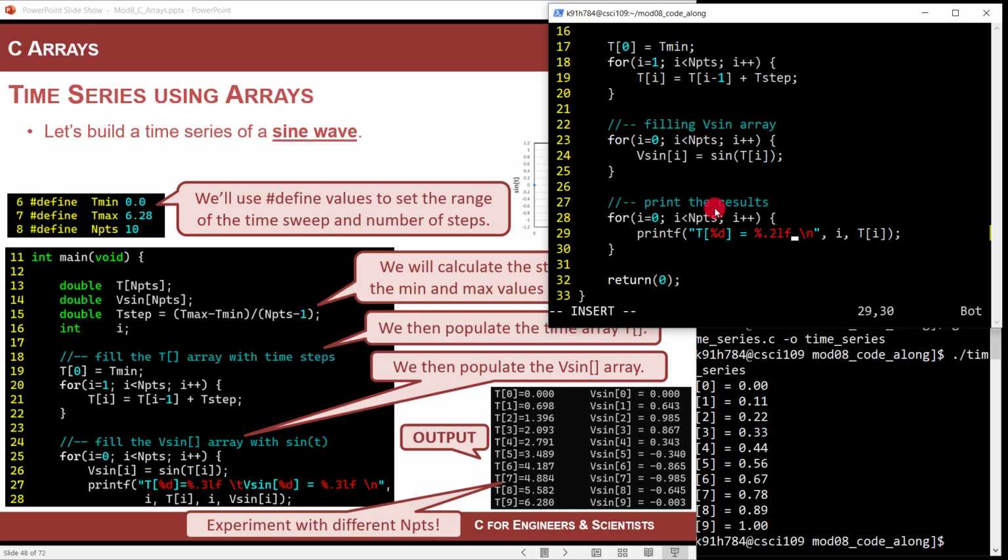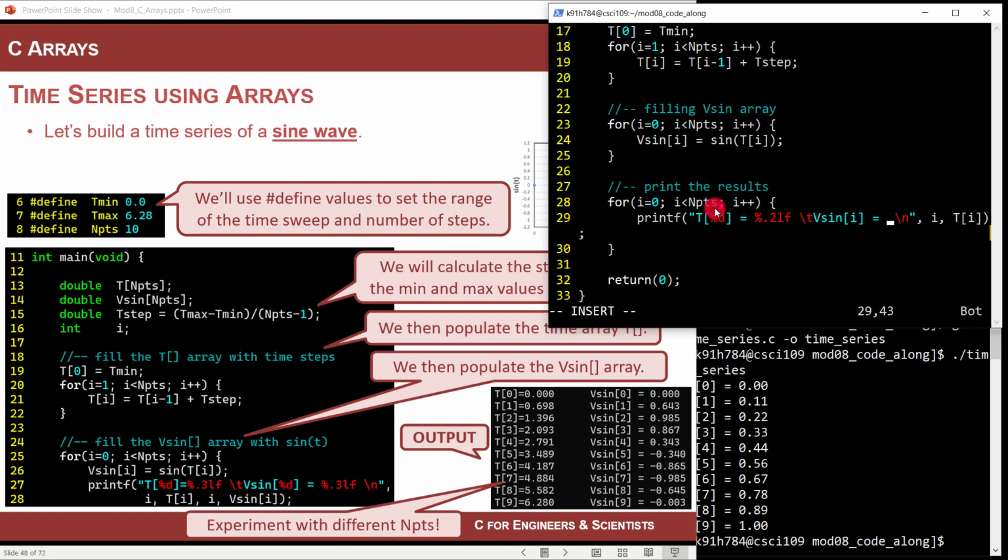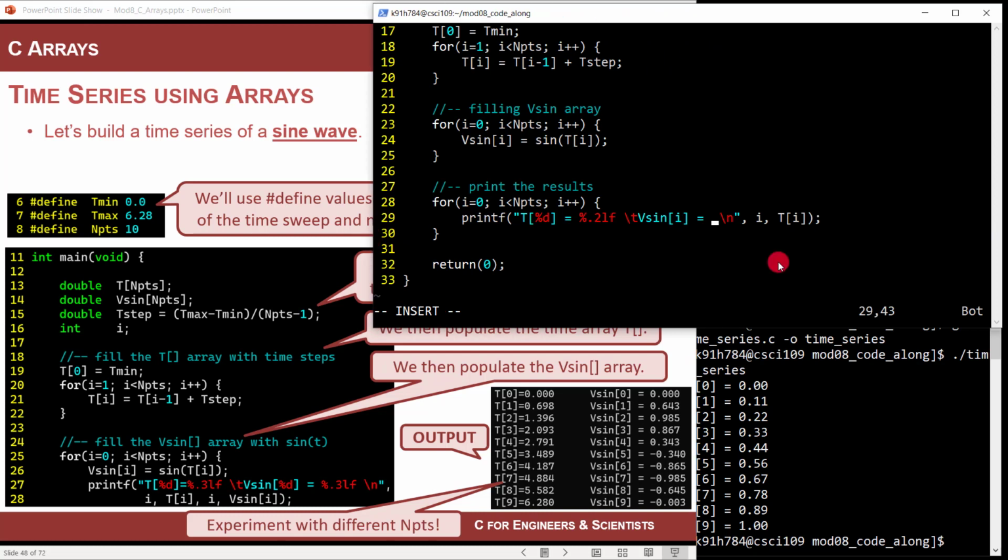Actually, don't do a comma, let's do a tab. vSine at i is equal to, and now I'm going to put the value in the array, which in this situation is also a long float. So percent dot 2 lf, 2 precision points. You know what, it's a sine, do a dot 3 lf.